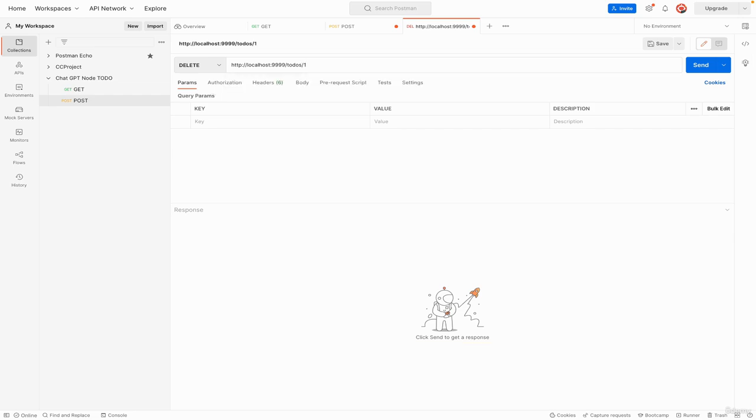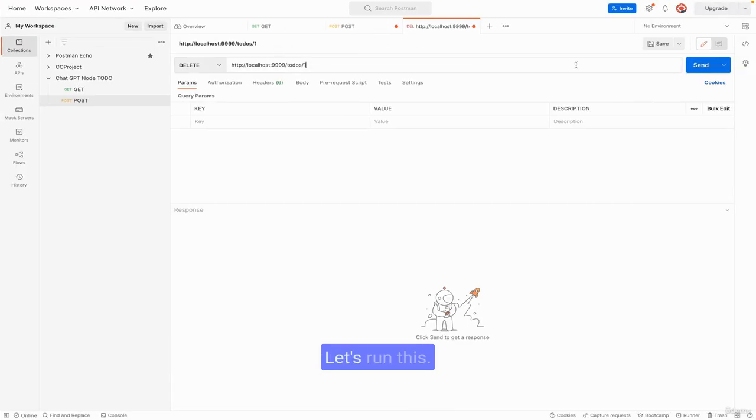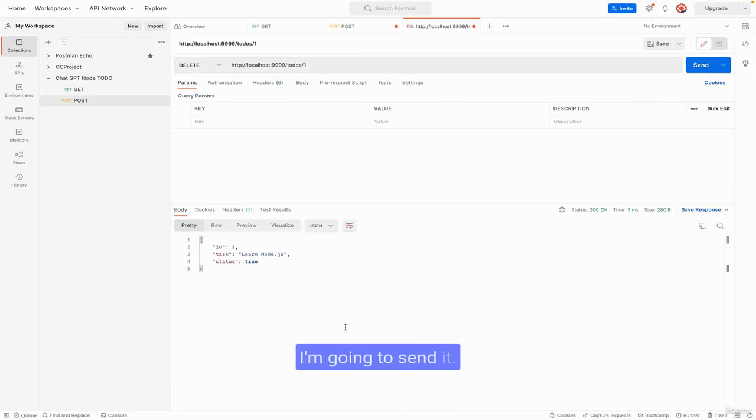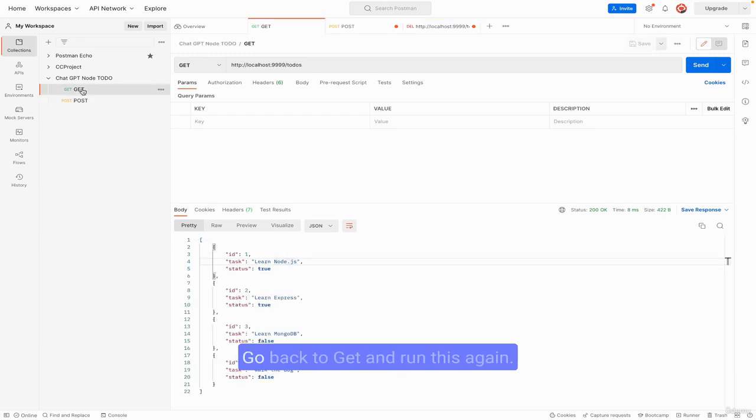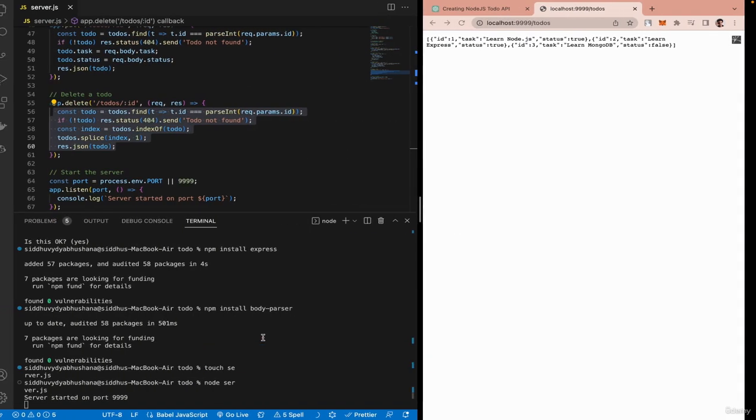right? I can give 1. Okay, what else is it expecting? Okay, that's all. Let's run this. I'm going to send it. It's saying that it got deleted. Now how to confirm this? Go back to get and run this again. So now you can see there are only 3 tasks because you deleted the first one.